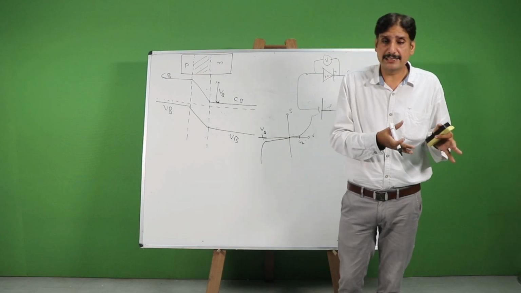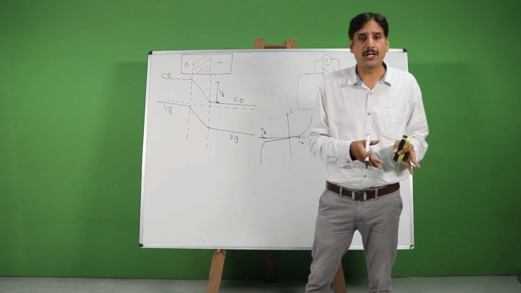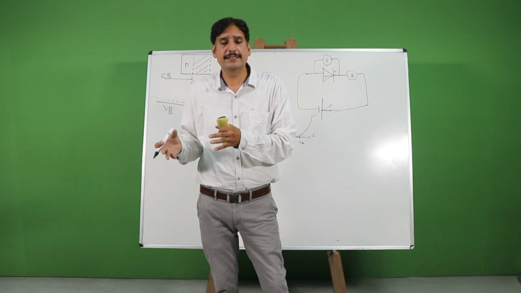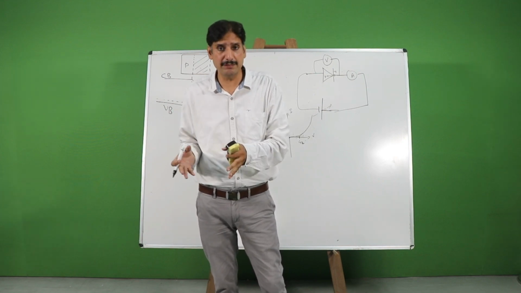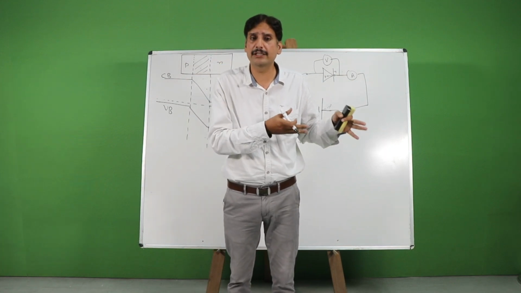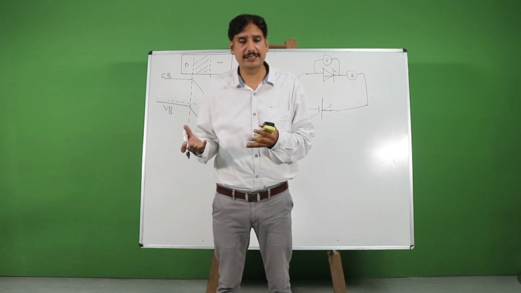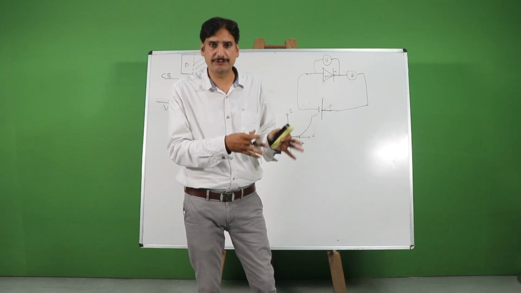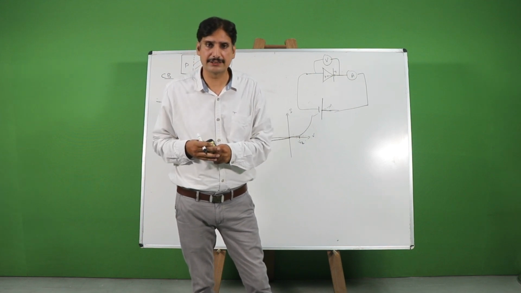So there were devices based on vacuum tube technology which were performing certain things, and now we have shifted over to the semiconductor-based devices. Device by device, we'll see that there are devices in semiconductor physics which perform the same things as a vacuum tube technology-based device was doing. So, with the benefits of semiconductor physics, which we'll discuss in some other lecture, we have completely shifted over from vacuum tube technology to semiconductor physics technology.